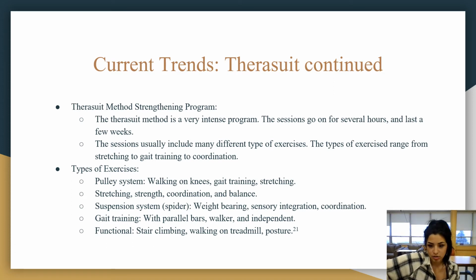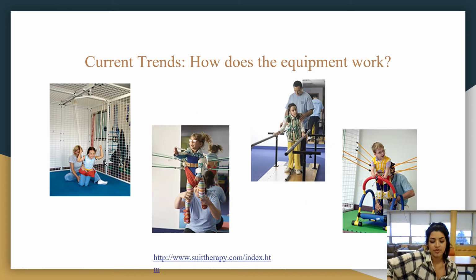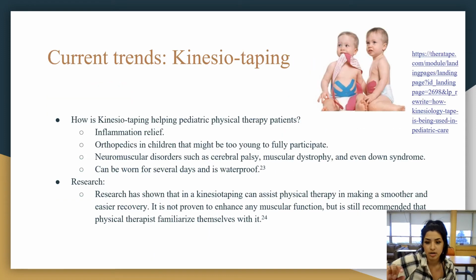I'll go ahead and show you a couple of these in the next picture. This one is the pulley system. You can see her walking on her knees. This next one is the spider system. Here are the parallel bars to help her with gait. And in this last one, he's using the spider suspension system to walk. This is a little treadmill, to correct gait pattern.